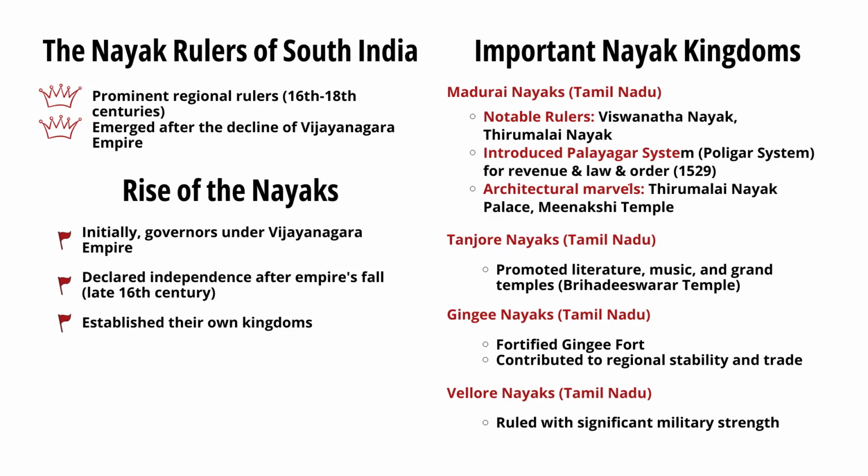The Nayak rulers were prominent regional governors and kings in South India, particularly during the 16th to 18th centuries, after the decline of the Vijayanagara Empire. At first, Nayak rule began as regional governors under the Vijayanagara Empire. They were tasked with administrating different regions. With the fall of the Vijayanagara Empire in the late 16th century, many Nayak governors declared independence and established their own kingdoms. Now let us see the important Nayak rulers of South India.